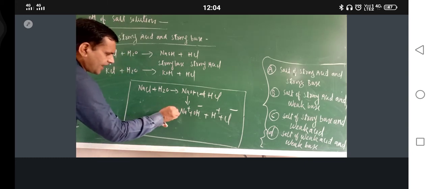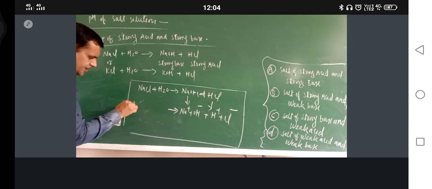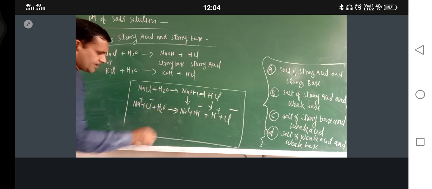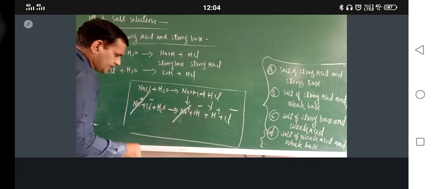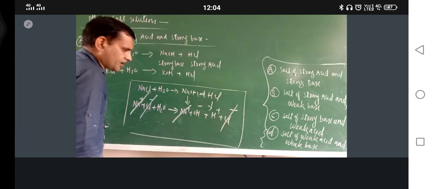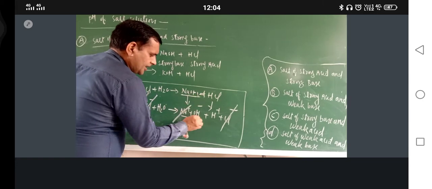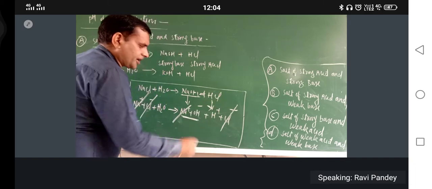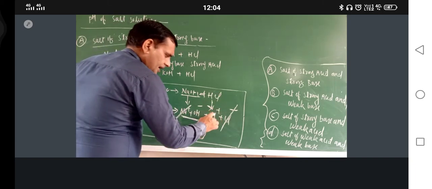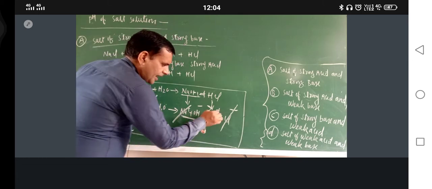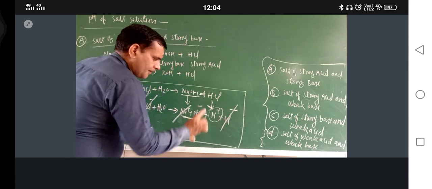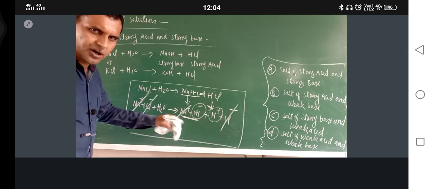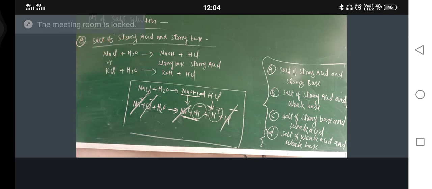On this side, it is Na positive plus Cl negative plus H2O. Na is cancelled out, Cl negative is cancelled out. Since NaOH and HCl are both completely dissociating, H positive will completely neutralize the OH negative.